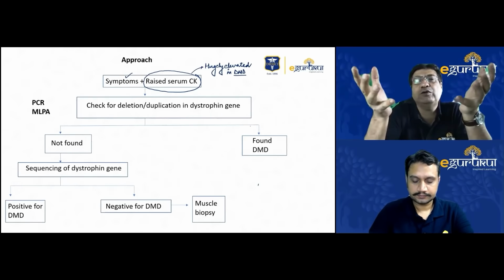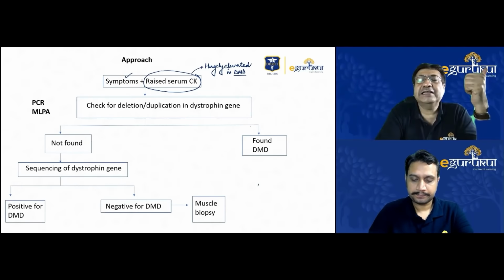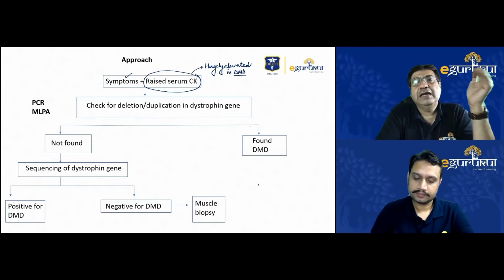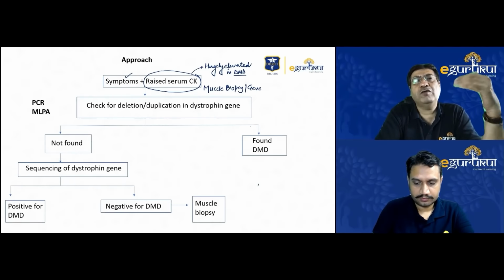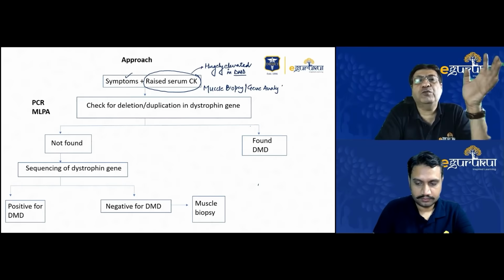So the next thing that you obviously need to do is either think of a muscle biopsy or think of gene analysis. Now, what we normally recommend is that gene analysis should be done first. Now, in our case, because obviously there are approachability and accessibility problems for gene analysis, so what we went for first is a muscle biopsy. But the recommended approach is to first go in for gene analysis.